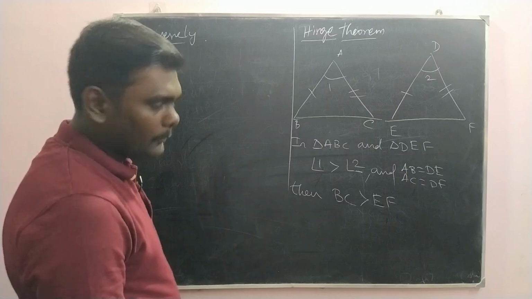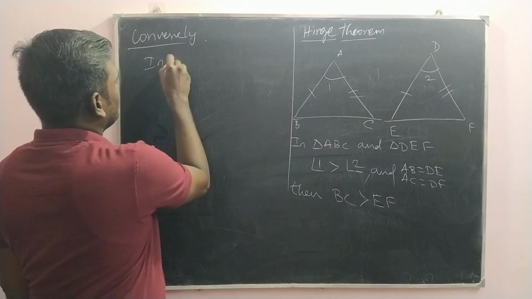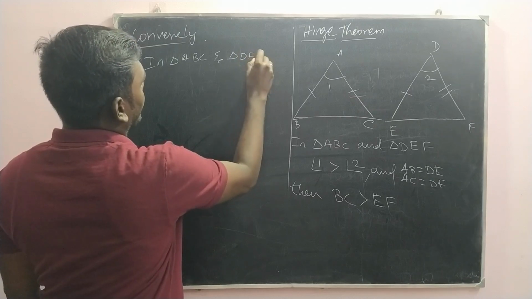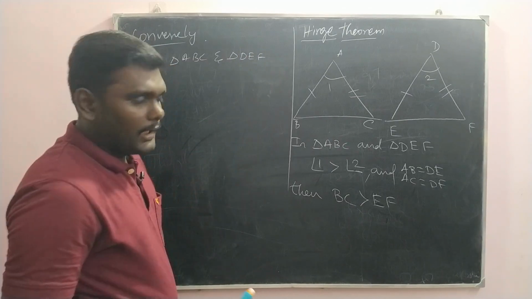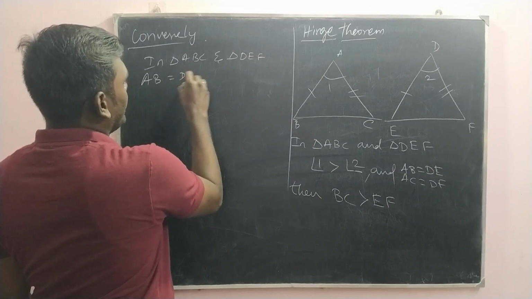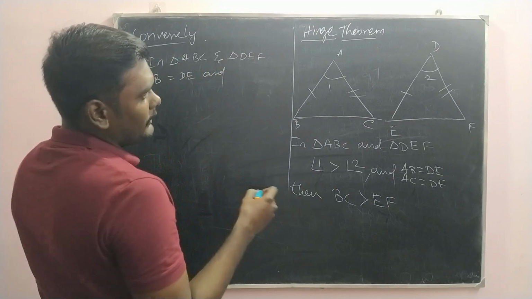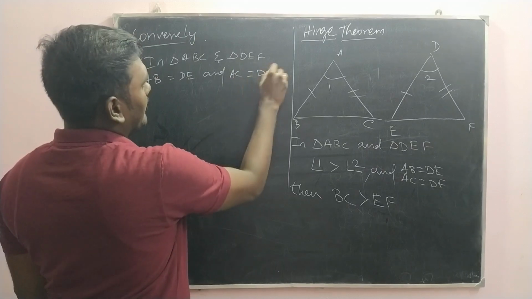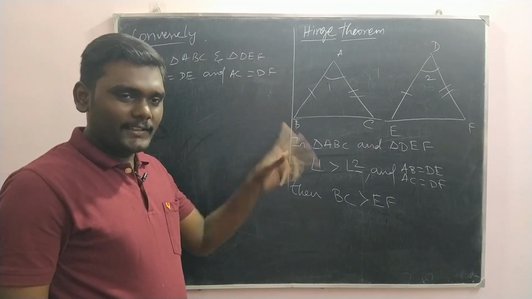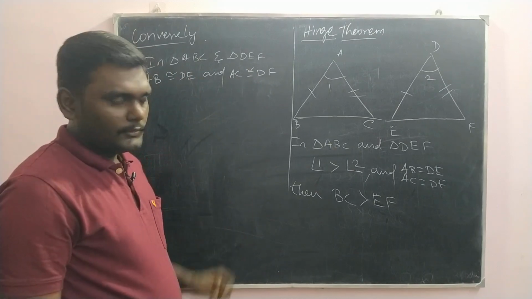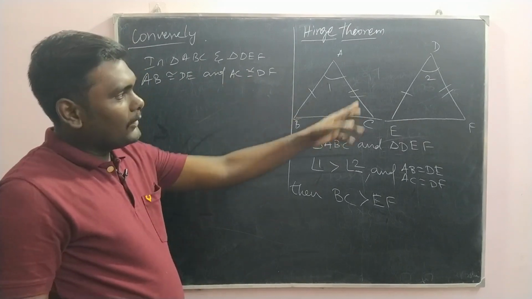Conversely, suppose in triangle ABC and triangle DEF, we have side AB equal to DE and side AC equal to DF. Some authors may refer to these two sides as congruent, meaning equal.